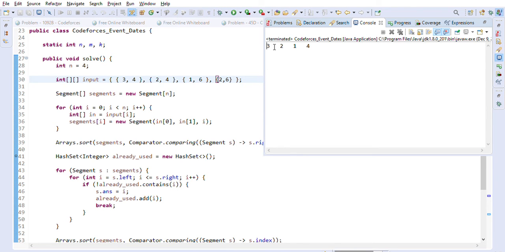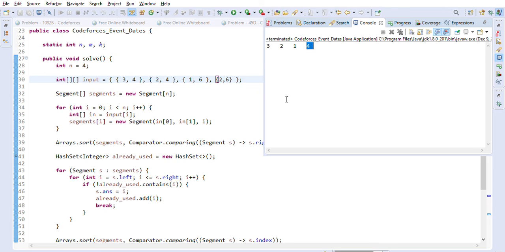As you can see, for the first one we used a 3, for the second one we used a 2, because that is available. For the third one we used a 1, because that is available here, and for the fourth one we used a 4, because 1 2 3 is already used. So for this 2 to 6 range we will use 4 basically, because that is available.